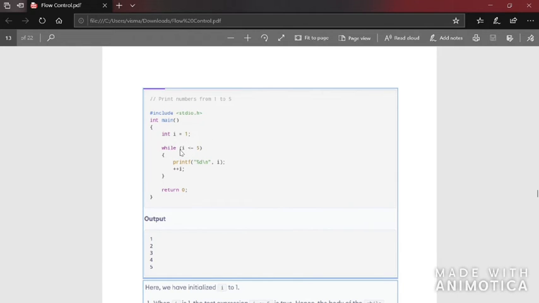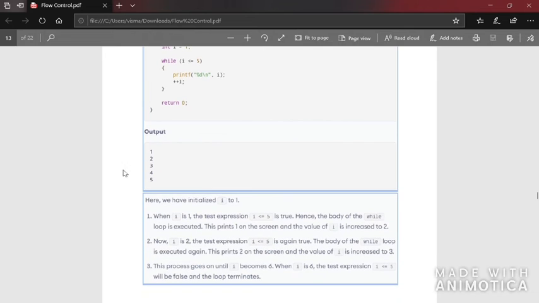It will go and check the condition. The body of the loop is executed. It will increment the value of I. Again, it will go and check the condition. The body of the while loop is executed, and then the value of I is incremented by 1. This keeps on going until I becomes greater than 5, that is, until this condition becomes false. So here you can see 1, 2, 3, 4, 5 are printed.